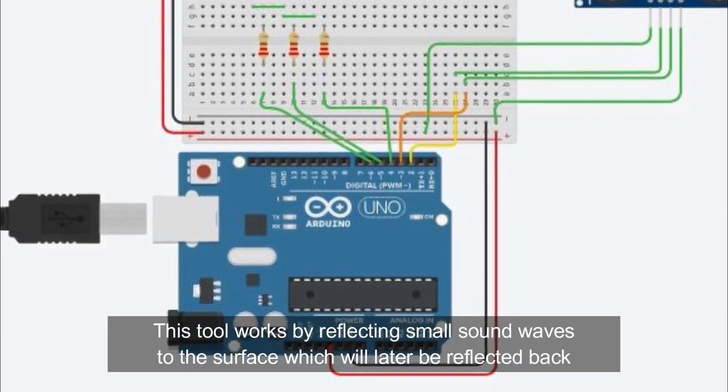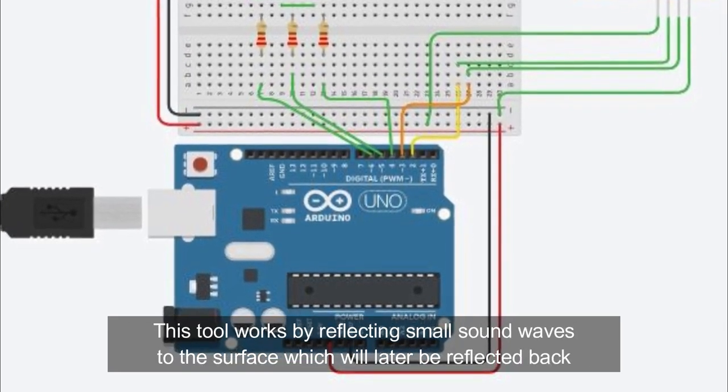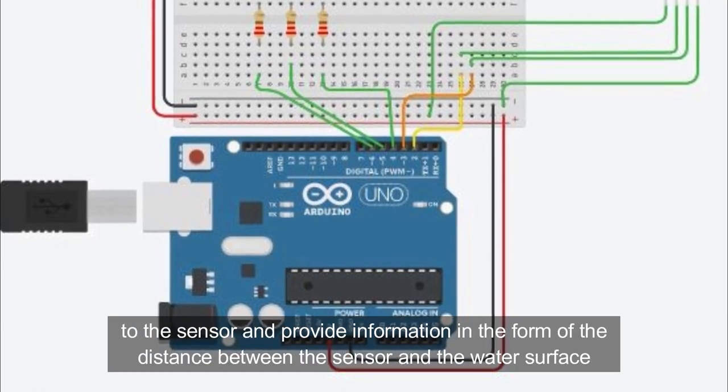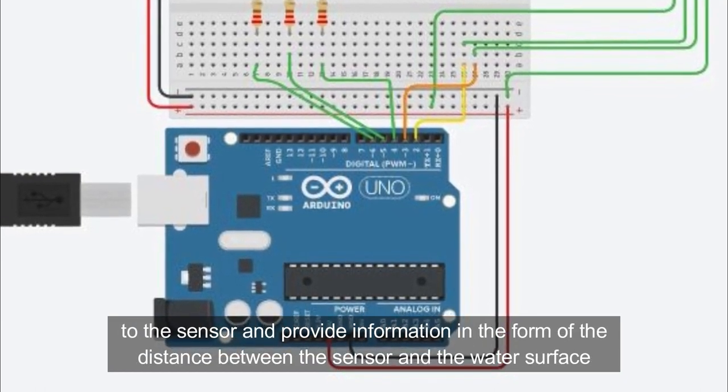This tool works by emitting small sound waves to the surface, which will later be reflected back to the sensor and provide information in the form of the distance between the sensor and the water surface.